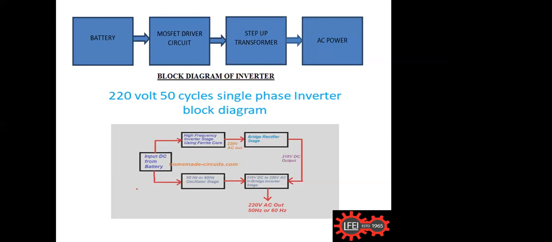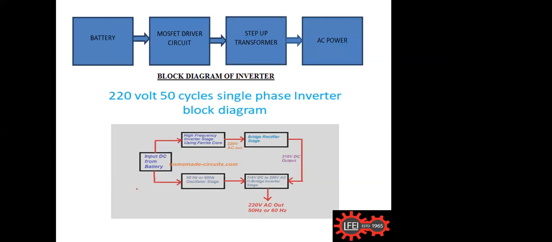A transformer will not work on DC, it will work only on AC or pulsating DC. That changes the inductance of the secondary, and depending on step up or step down, we get the output that is connected to the load, so from the battery, AC power is converted.